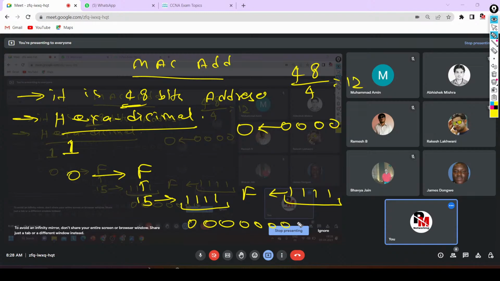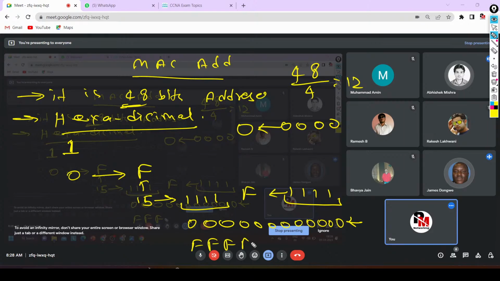This is your lowest MAC address. And what will be your largest MAC address? All F, 12 times F. This is your largest MAC address. All MAC addresses will lie between here and here only. So now we have discussed that MAC address is a 48 bits address represented in hexadecimal and we have 12 characters.